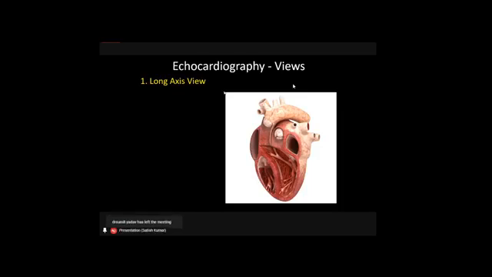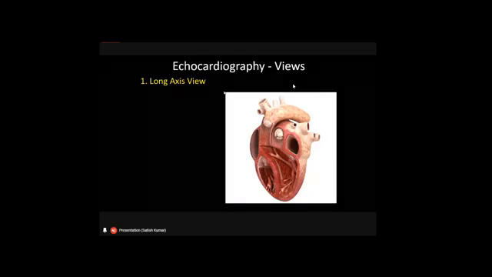Let us imagine that this is a heart, this is the apex and the base. The apex has the ventricles, both left and right, and here are both left and right atria. If you are sectioning it longitudinally with the ultrasound waves, slicing through the middle, you can see the ventricles and the atria.